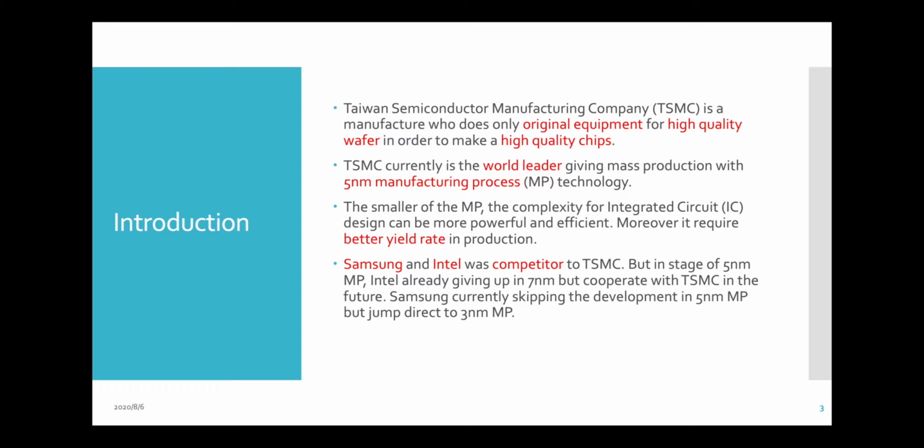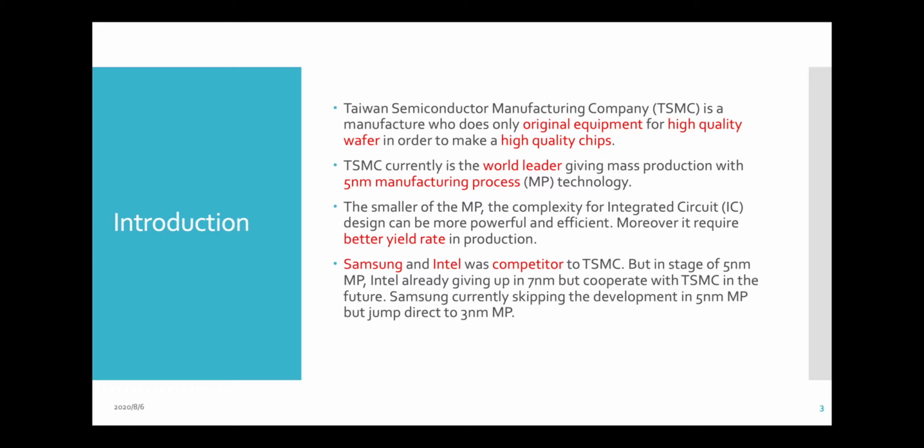And talking about the manufacturing process, the smaller the manufacturing process for the integrated circuit, which is the IC design, the more powerful and efficient the chips can be. But on the other hand, a smaller manufacturing process also requires a better yield rate, because the smaller you make it, the more trouble you get. So maintaining a better yield rate along with mass production is an important thing for semiconductor manufacturing.